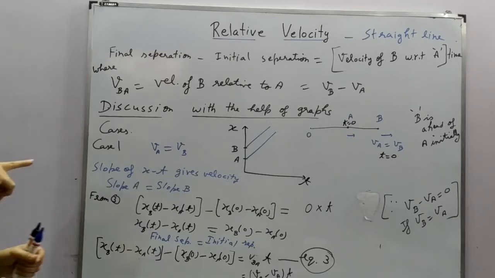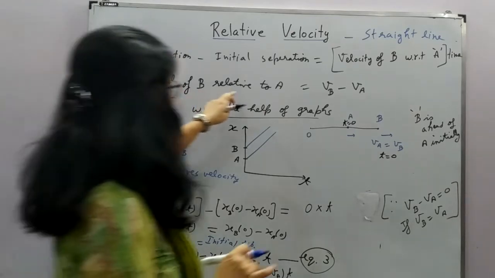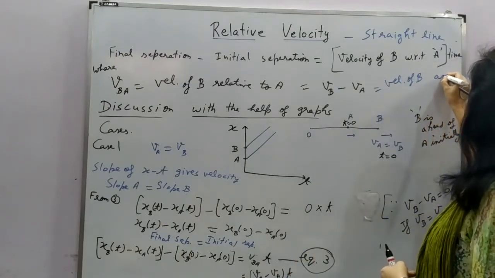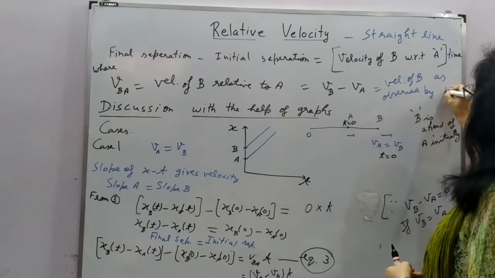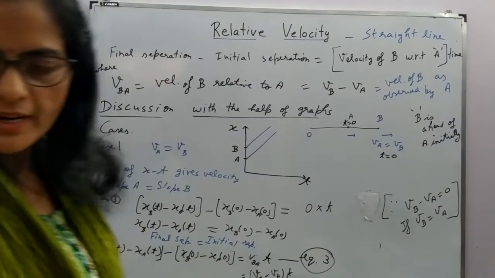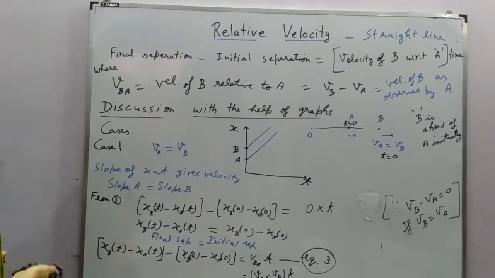So what is VBA? VBA means, you must have understood, the velocity of B as observed by A. Velocity of B relative to A means velocity of B as observed by A, an observer in A. I hope you understood, right? So now let's move on to the second and the third case, right?